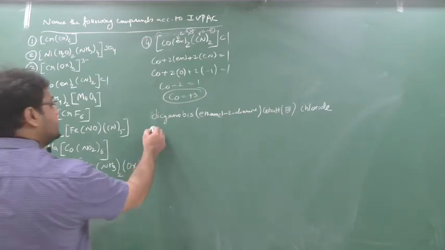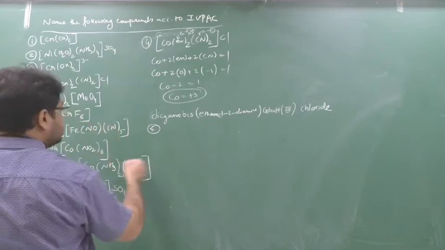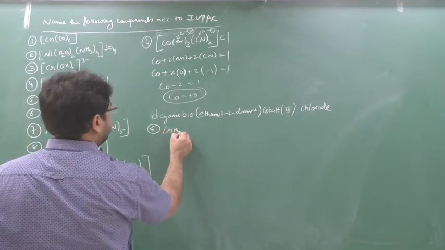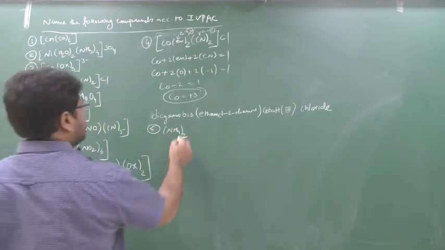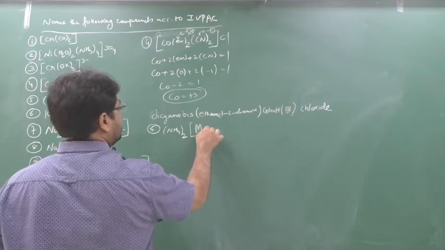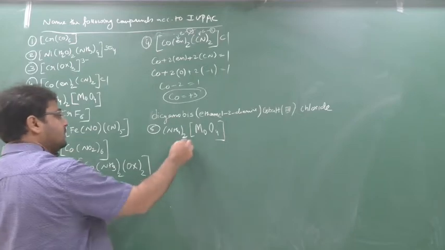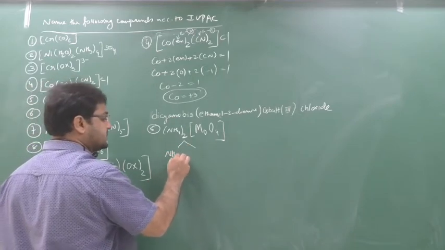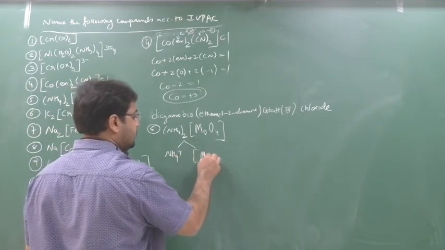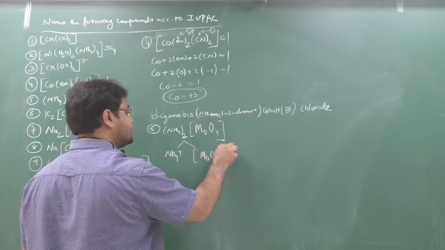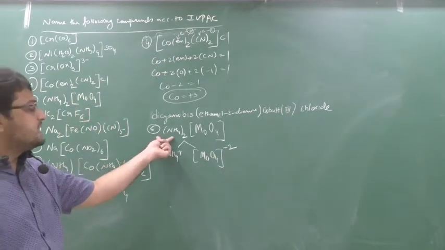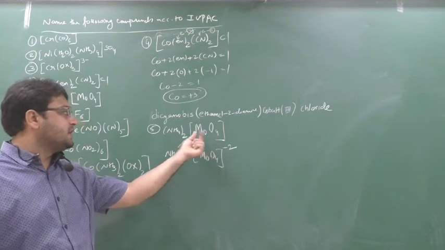Yes or no? So fifth we'll see. Fifth is (NH4)2 MoO4. Now when I split this, so NH4 plus and here MoO4 minus 2. NH4 charge is with this complex and this complex charge is with this NH4.